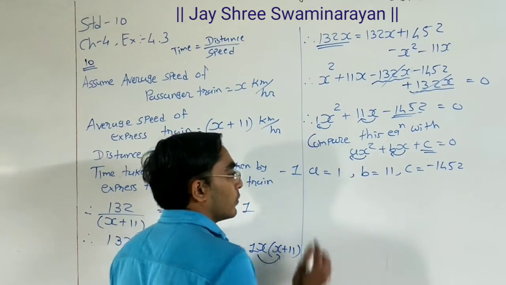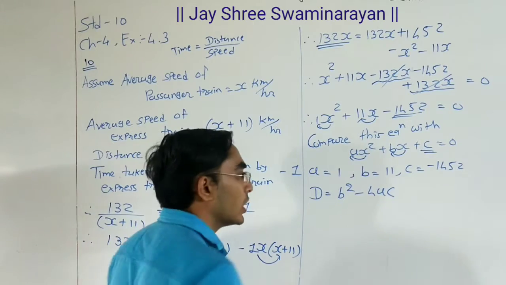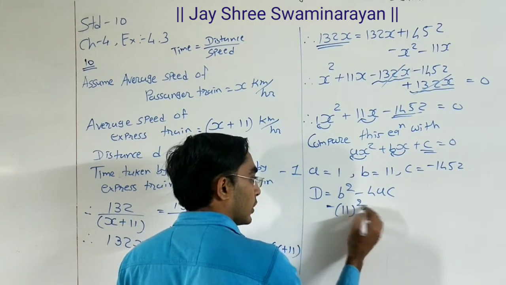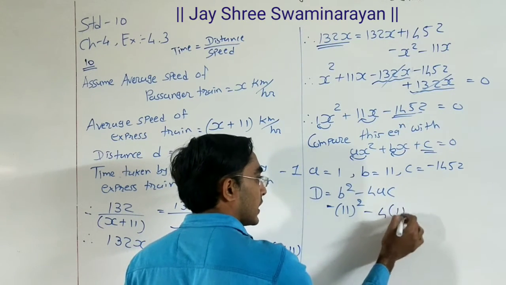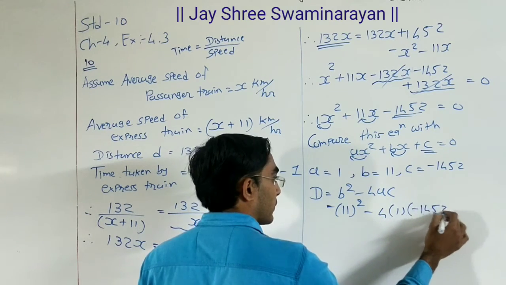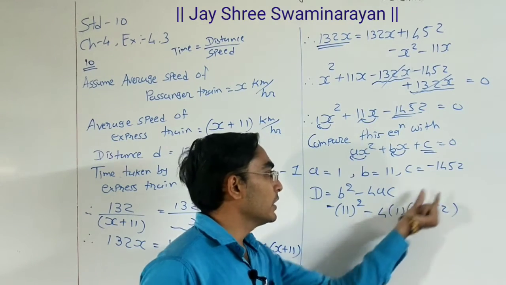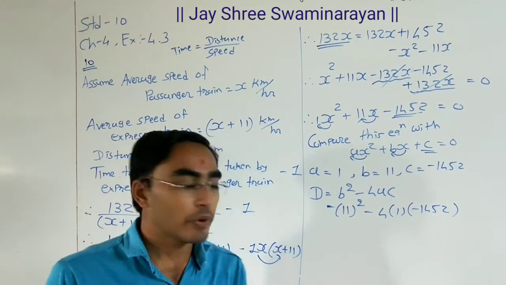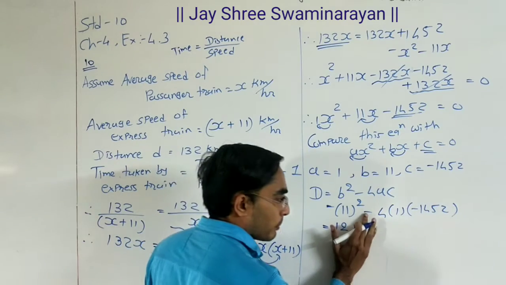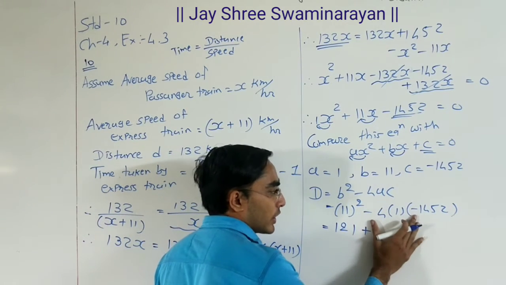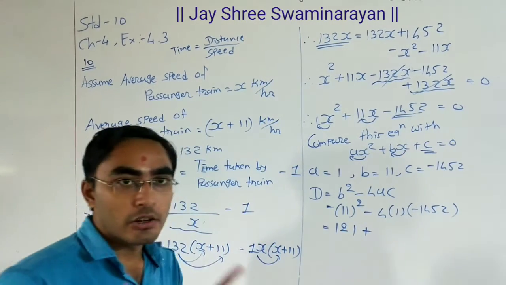Now the discriminant D is equals to b square minus 4ac. b is 11, so 11 whole square minus 4, then a is 1, and c is minus 1452. So 4 multiply a in bracket 1, multiply c in bracket minus 1452. Now 11 square is 121. Minus times plus, multiplication is there, so it becomes plus.